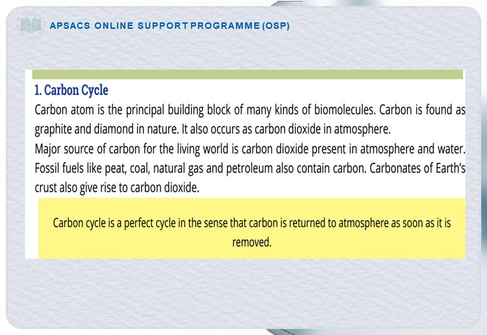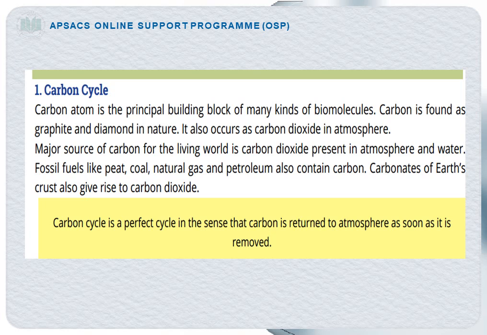Before starting the carbon cycle, we will first discuss some features of the carbon. This is the principal building block of many kinds of biomolecules, for example lipids and carbohydrates. And in nature, it is present as graphite and diamond. In the atmosphere, it is present in the form of carbon dioxide. So the major source of carbon for the living world is carbon dioxide present in the atmosphere and water. Peat, coal, natural gas, petroleum, fossil fuel also contain carbon, and the carbonate of the earth crust also gives rise to carbon dioxide.